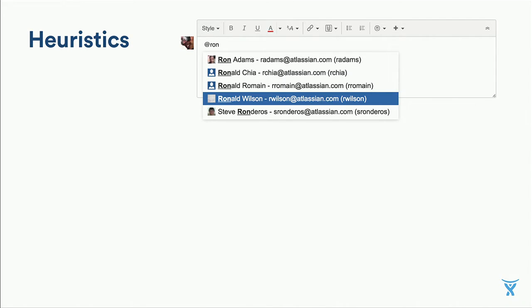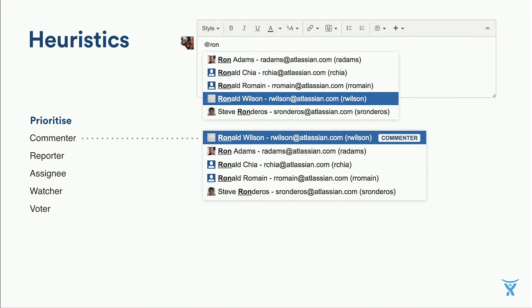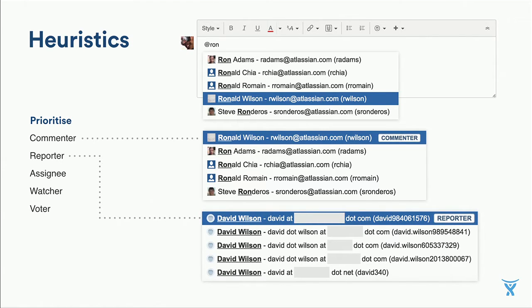So instead of doing an alphabetical text search, we can prioritize search results that coincide with individuals that are already involved, like the previous commenter, or the reporter, the assignee, voters, watchers. All of these users can be bubbled up to the top to make it a no-brainer to direct an app mention at someone that's already involved. That's a pretty simple and elegant solution to this specific subproblem.